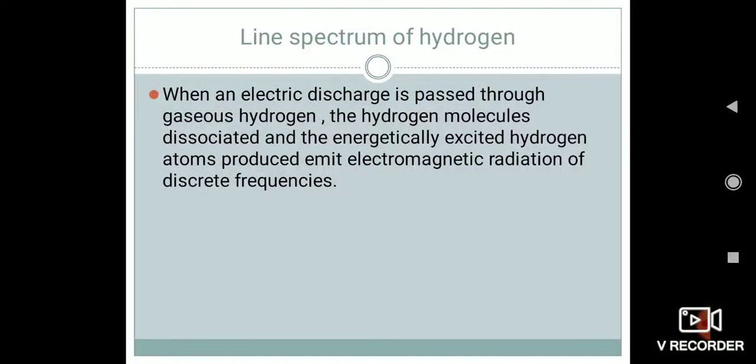Hello everyone, today we will study the line spectrum of hydrogen. To study the line spectrum of hydrogen, we should know what a line spectrum is, like we have studied about emission spectra.